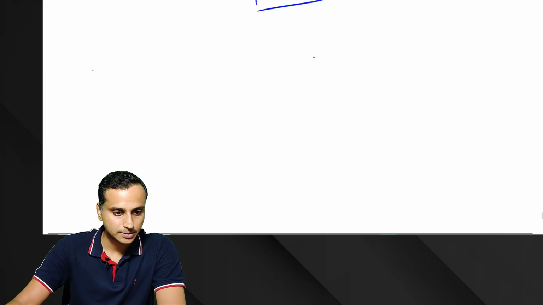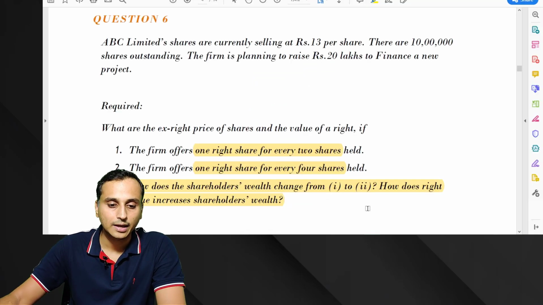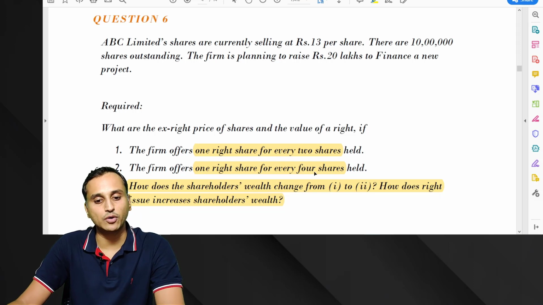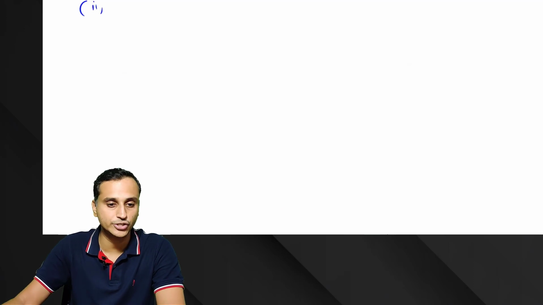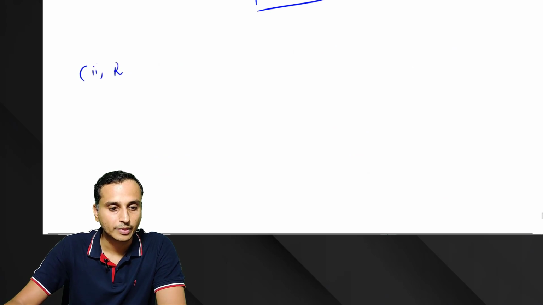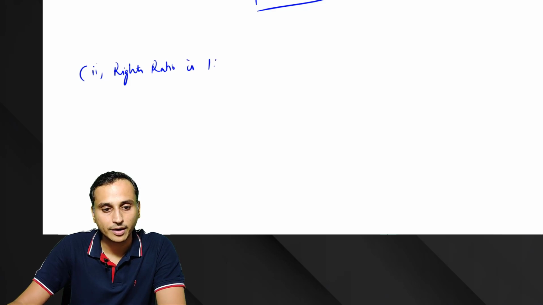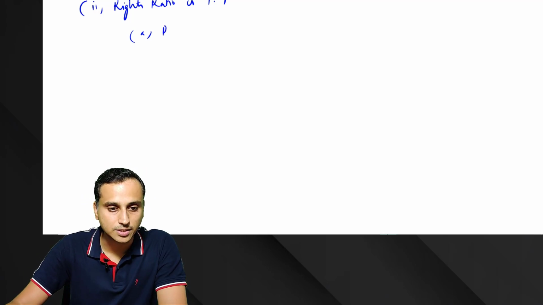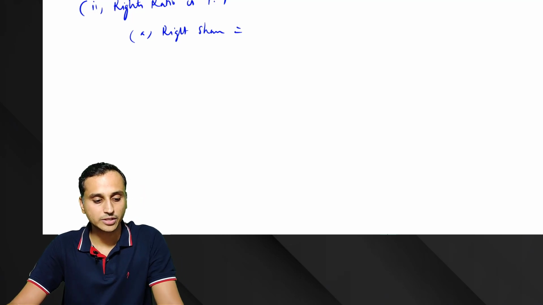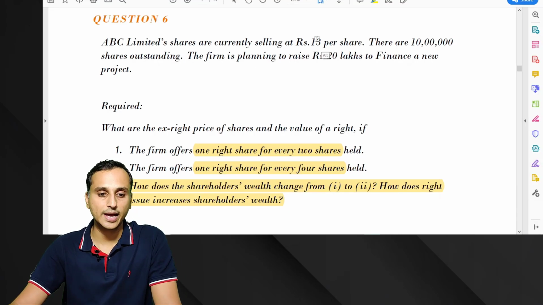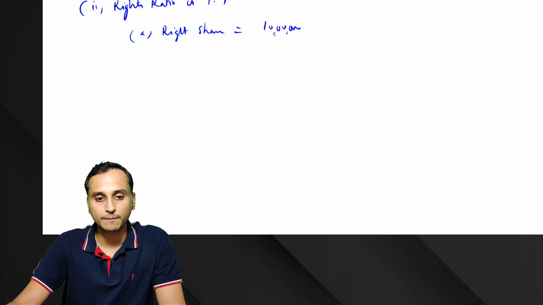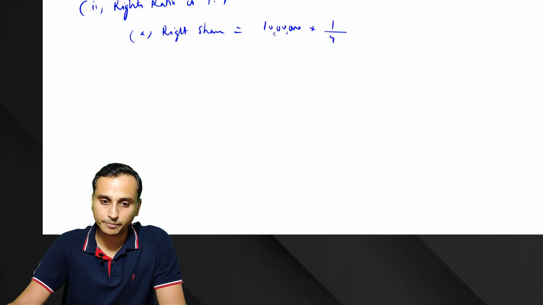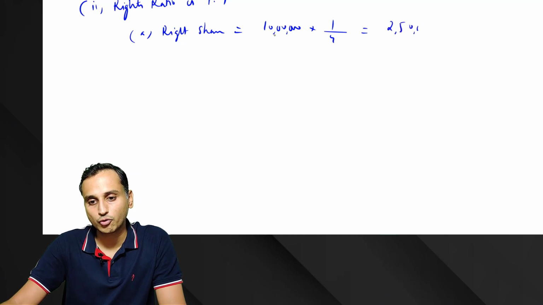So second subdivision, what are they telling? When the firm offers 1 right share for every 4 shares, 1:4 is the ratio. So in that case, second subdivision, when the rights ratio is 1:4. Let's repeat the process. First we'll calculate the number of right shares. Right shares equal the shares we originally have, 10 lakh, into 1/4. So 2,50,000 shares.